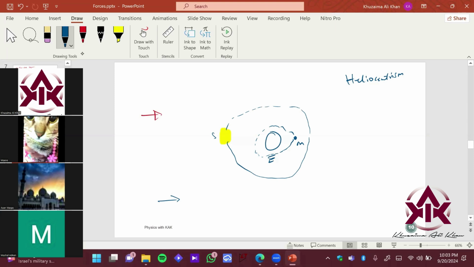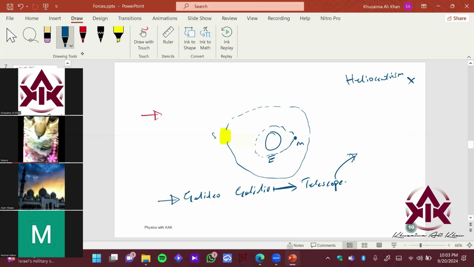But what did Galileo Galilei do? He broke the entire convention, the beliefs of people. He invented the telescope. He watched the stars, the sun, the moon with a telescope. So he experimented using a telescope, and he said that it is not heliocentrism. Sorry, let me put the cross here.